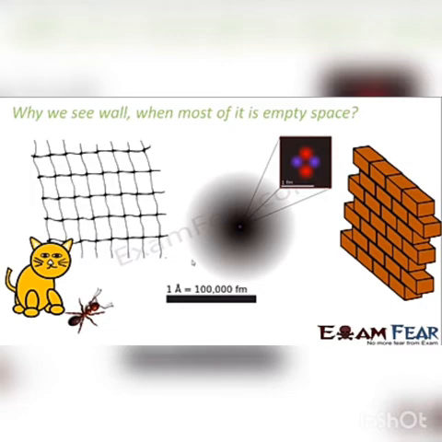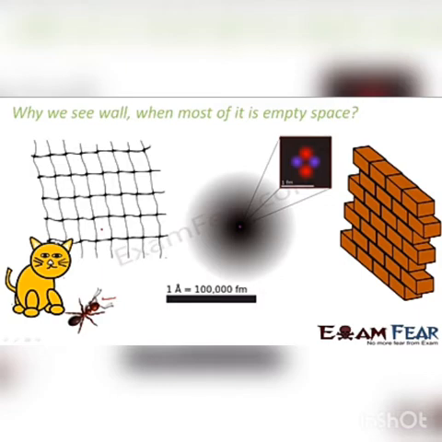But if you take the example of this small insect, what happens for this insect? The size of this insect is very small when compared to the dimension of this open space. So the insect will be able to pass through. So for this insect, if it looks at this portion, it is nothing but empty space. But for this cat, it is not an empty space. For this cat, it is a netted wire, right? So it all depends upon the relative dimension with which you are observing a particular object.